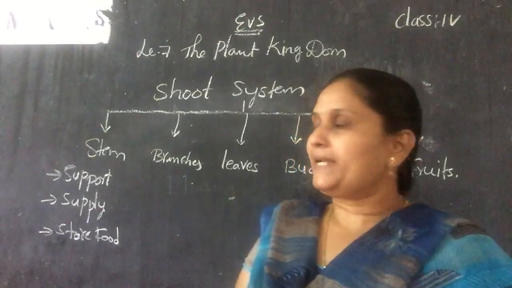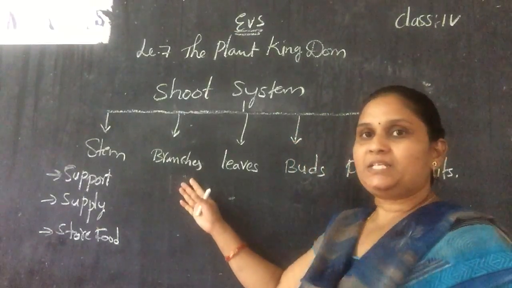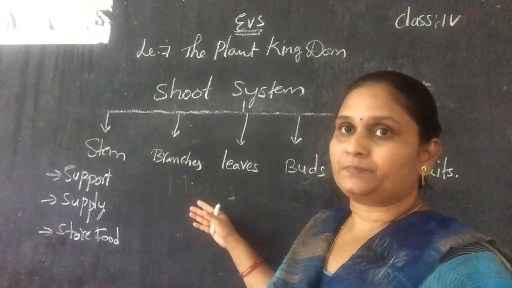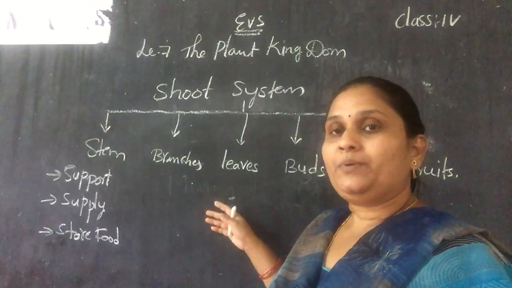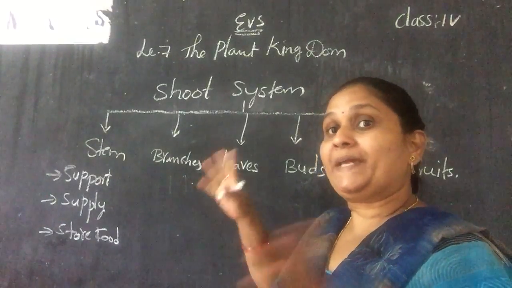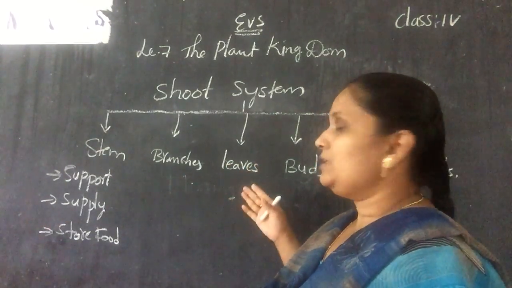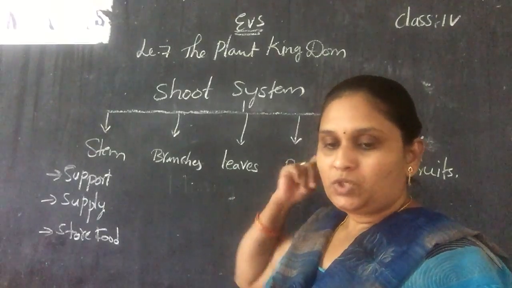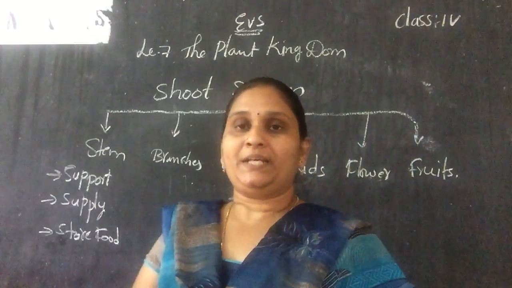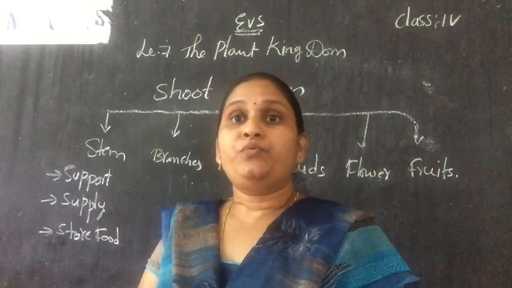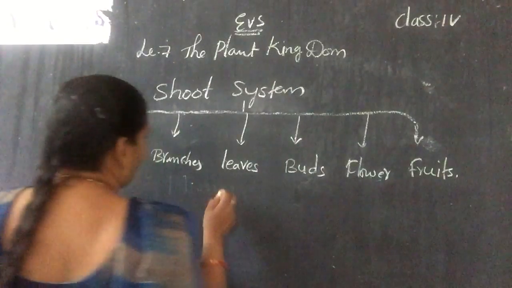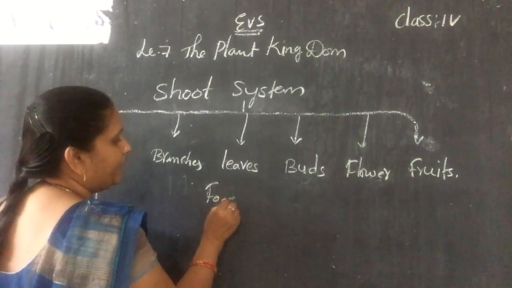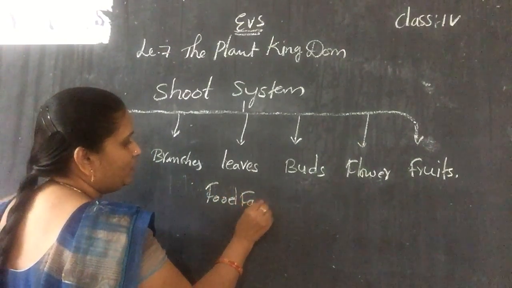Okay, next, the second category, branches. They will carry the leaves and give support to the plant to extend. And the third one will be the leaves. So many different kinds of leaves are there. Actually, the leaves are known as food factories. What are they known as? Food factories. Why are they known as factories?